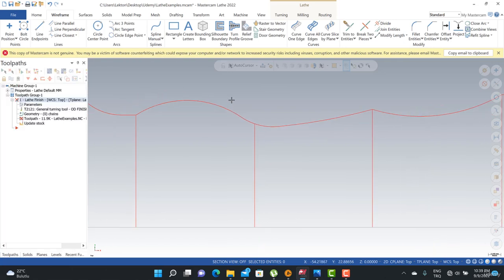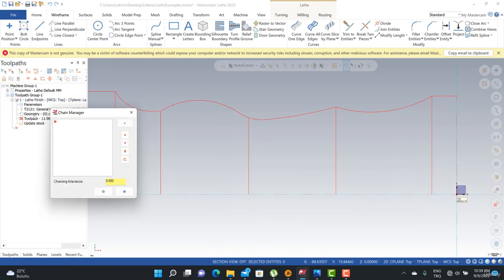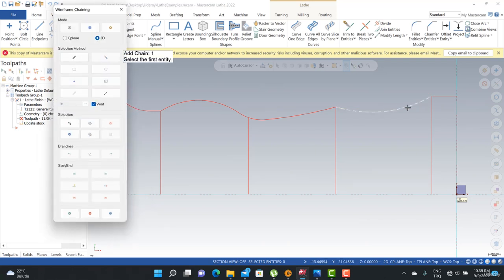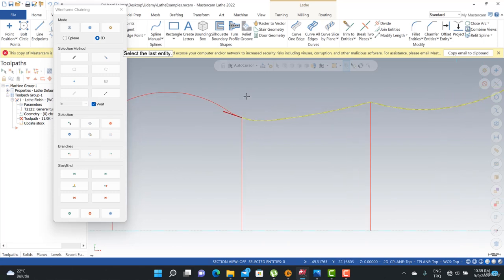At that point, actually, we can easily turn back to chain again and use the right mouse button and add new chain, and then I can start from here, here, and here. As you can see, it's easy to select my broken line.